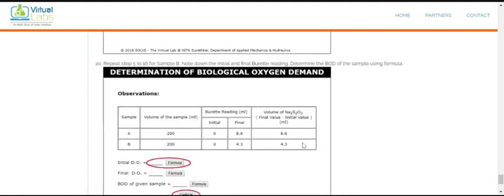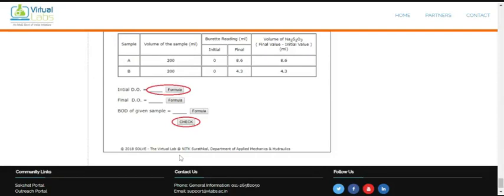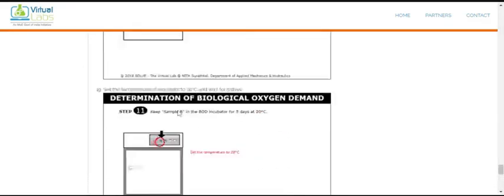That value we put into the table, and after putting it in the table we get the initial DO, final DO, and after that we will get the value of BOD in the given sample. Okay, so this is the procedure to determine the BOD in the given sample. Okay, are you getting my point?